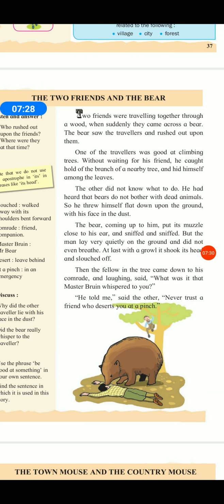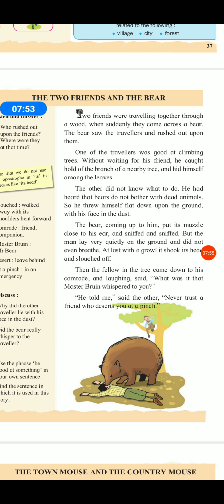One of the travelers, one friend, was good at climbing trees, and without waiting for his friend, the one who was good at climbing climbed the tree.